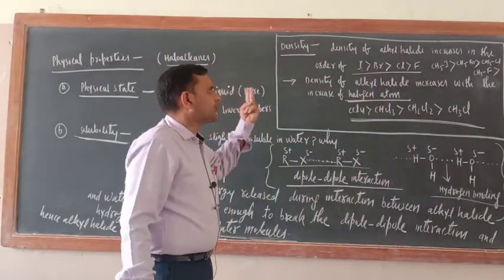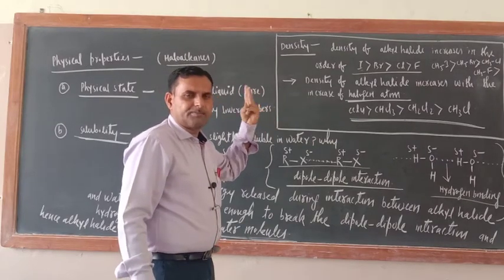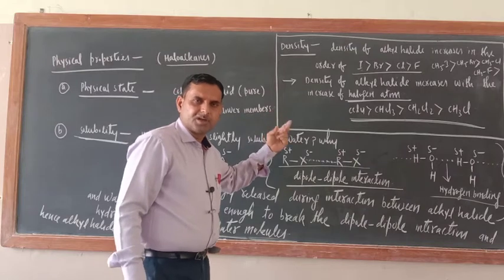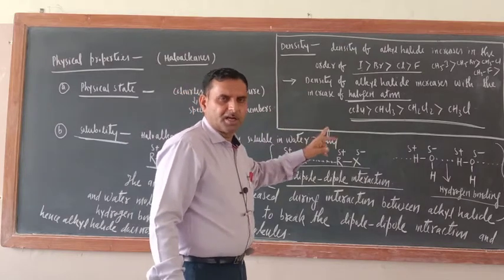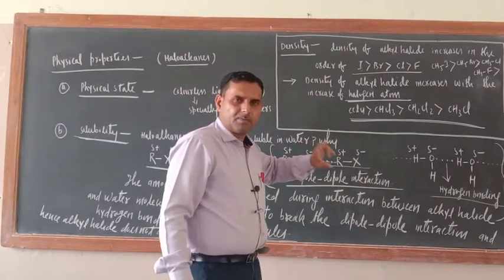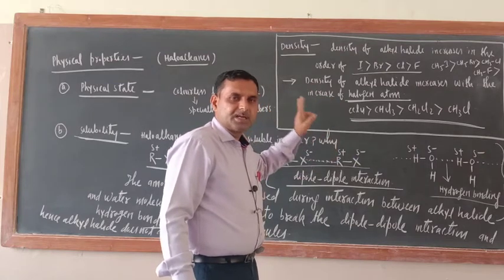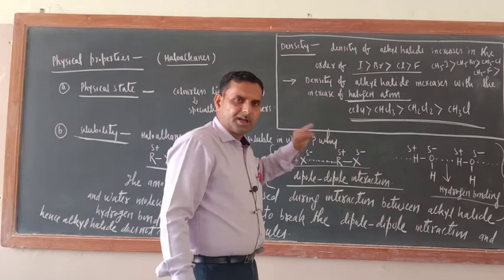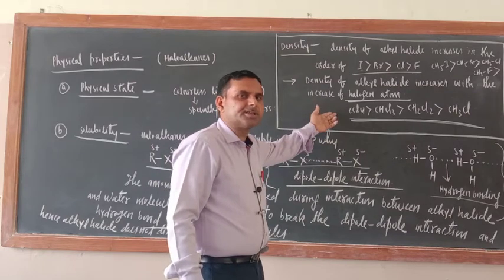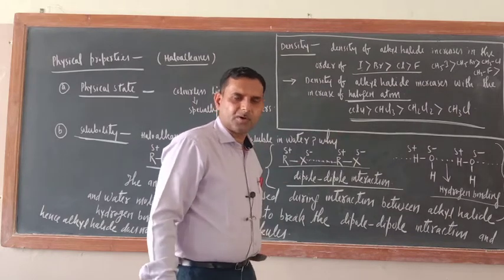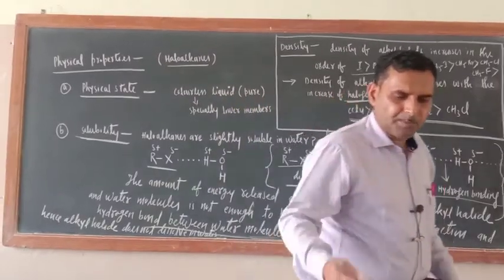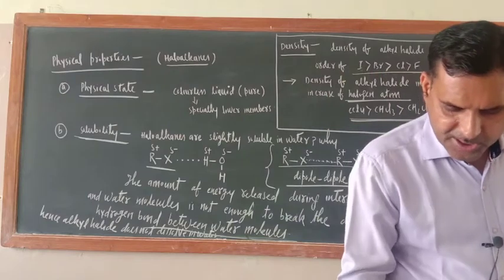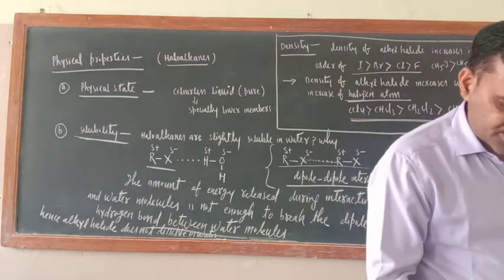Okay, so there are two cases. Number one, if the number of carbon atoms in the alkyl chain is the same, then whichever halogen is bonded, their density will be the same. Similarly, if the number of carbon atoms is constant but the number of halogen atoms is more, their density will be more. Just see here. Okay, now the next one is the most important, melting point and boiling point. Now here variation is there, just remember those variations.